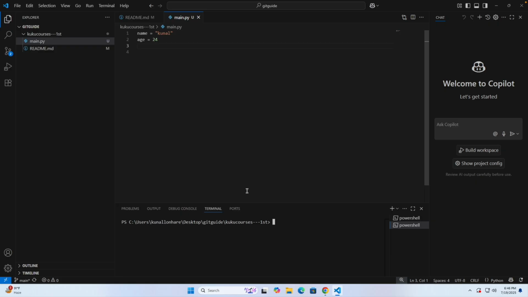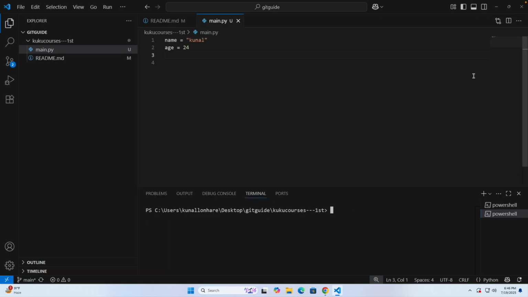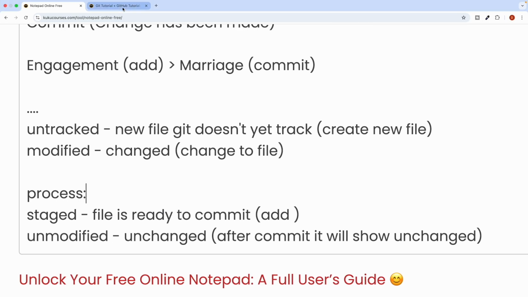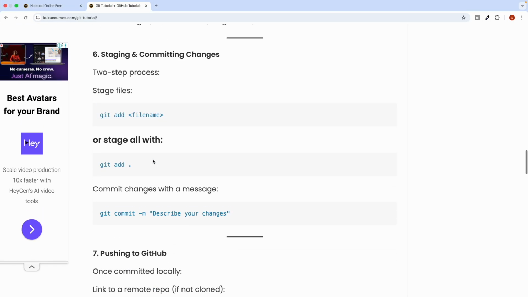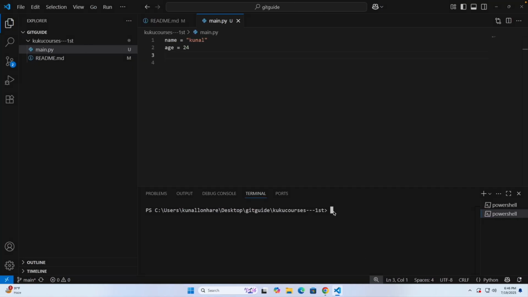Now let's say I have these files, right? And I want to add this file for the commit. For that we have this command, git add. Just write git add, and after this whatever file you want to add.